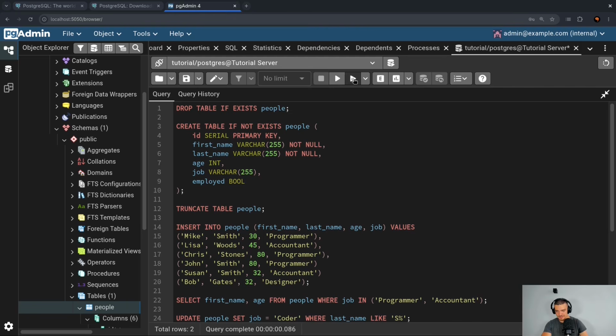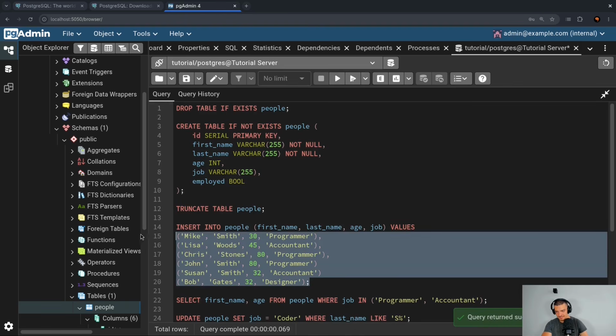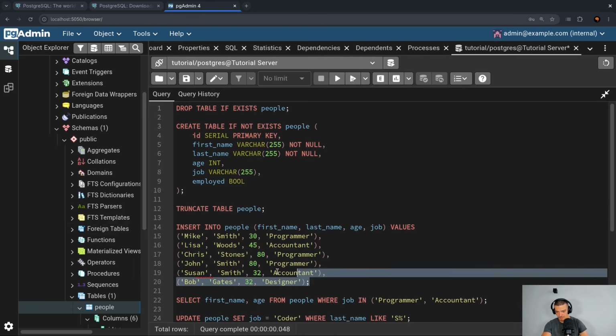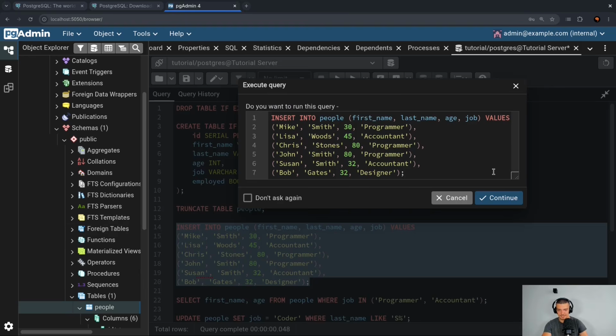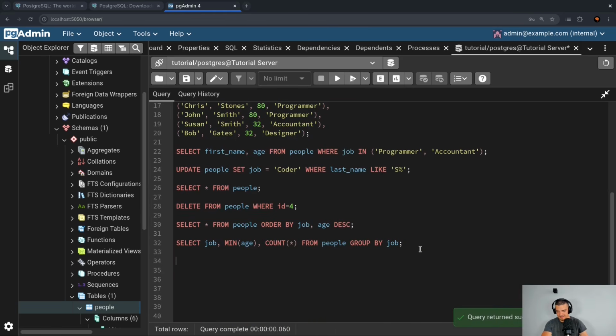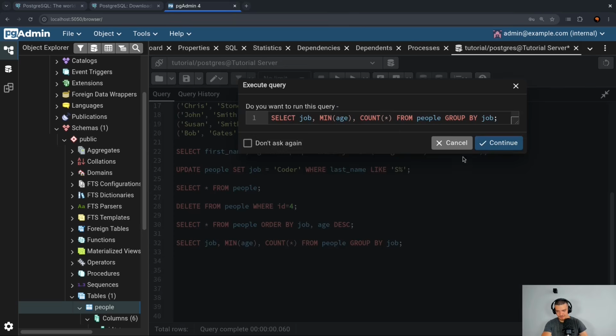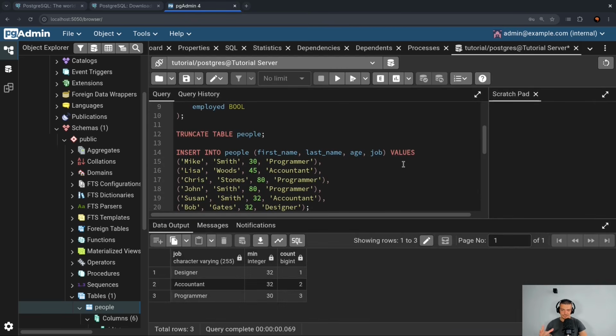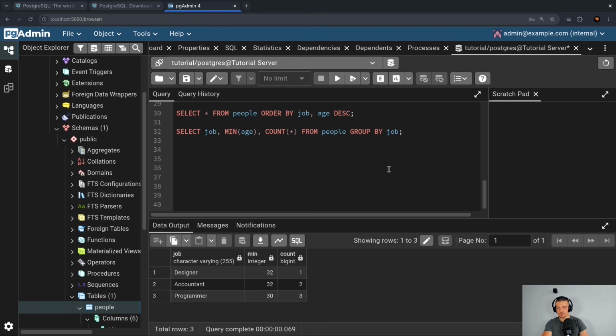Now let's truncate the table again, run the insert statement, and of course don't forget the commas here, then run the insert statement. And now if I do that, first of all, we get more data to look at, as you can see. But now what we can also do is group by multiple columns. So I can not just say group by job, I can say group by job and then group by age.